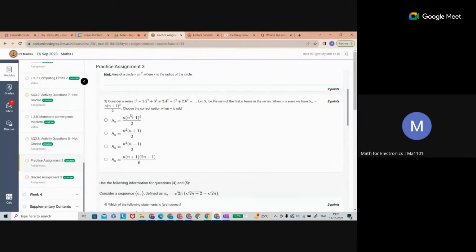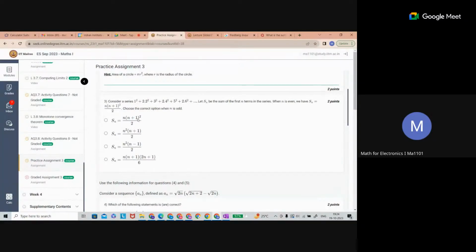What will you get? S3 is equal to some quantity, right? This is 1, this is 2, this is 3. If you sum them, what is the sum you are getting here? 1 plus 18 plus something, then plus something, 18 something you are getting. 9 plus this is going to be 17.